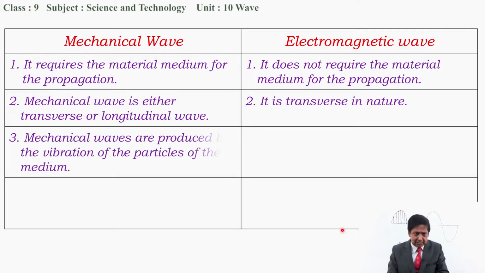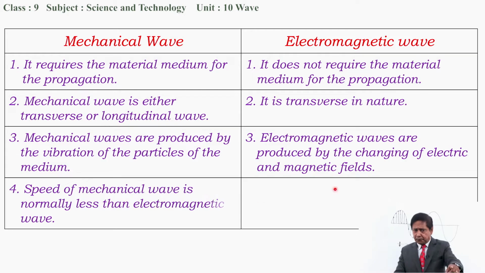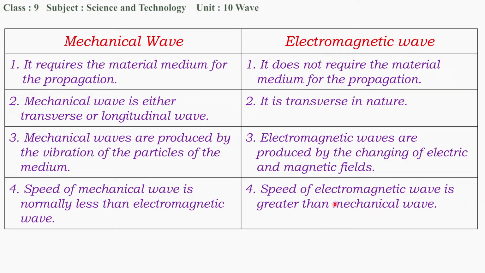Third, mechanical waves are produced by the vibration of the particles of the medium, but electromagnetic waves are produced by changing electric and magnetic fields. I showed this in the previous animated video. The speed of a mechanical wave is normally less than that of an electromagnetic wave. Electromagnetic waves move with the velocity of light.